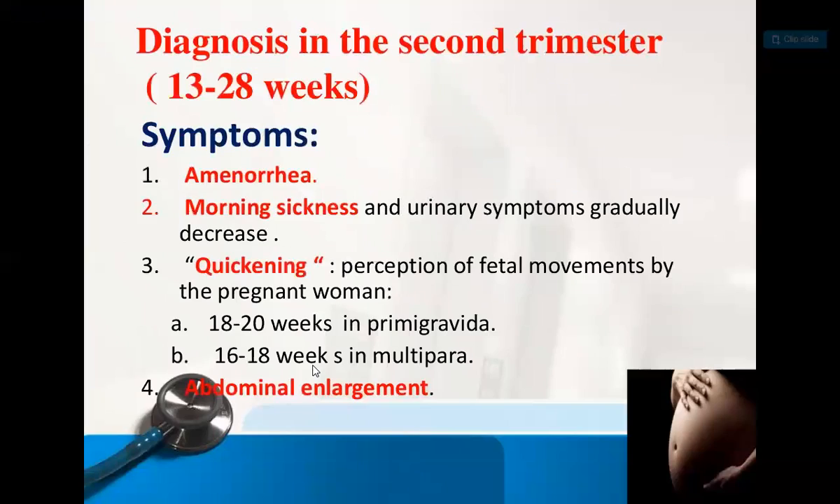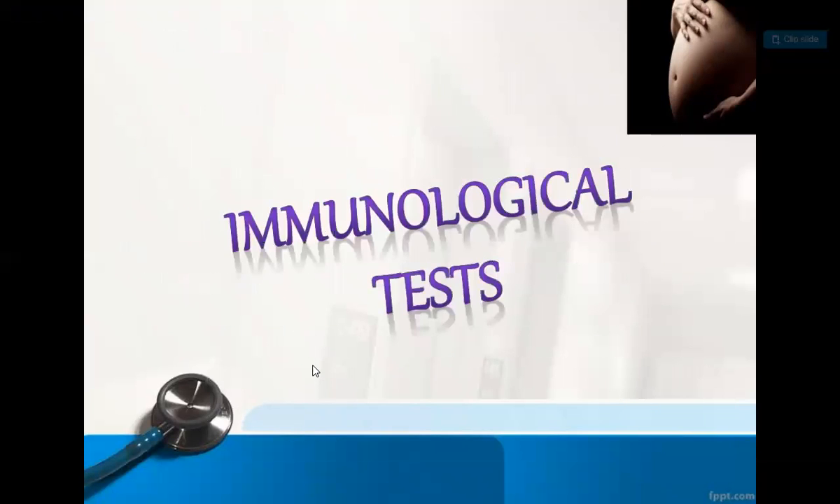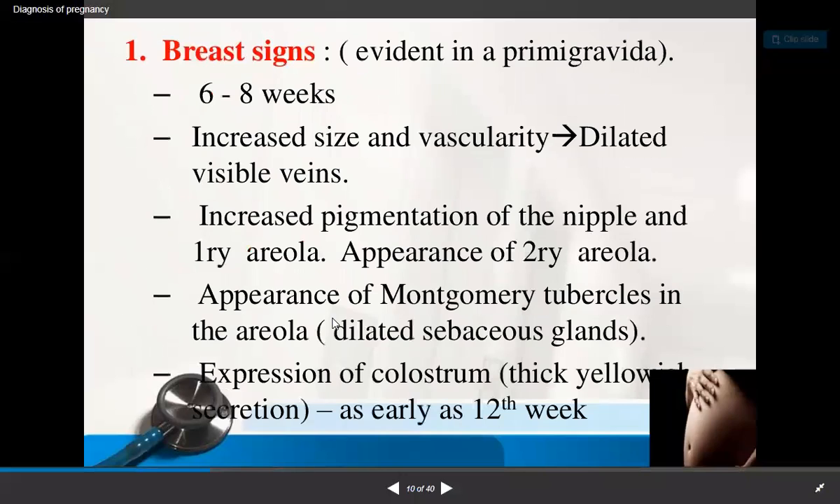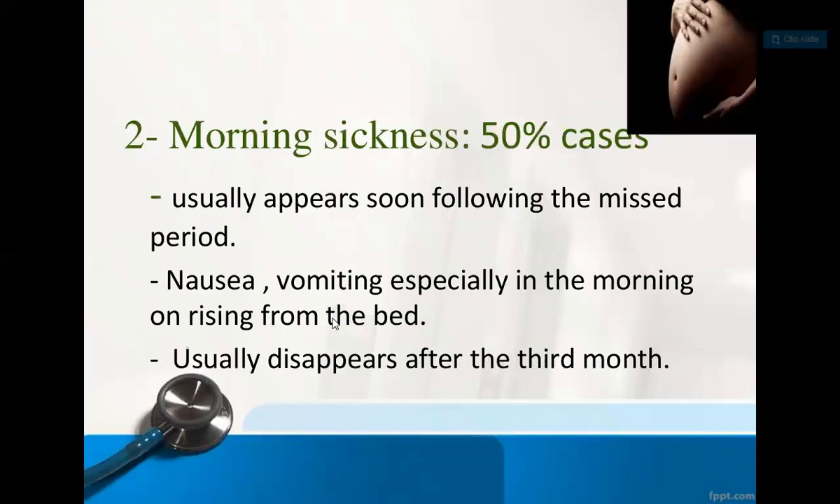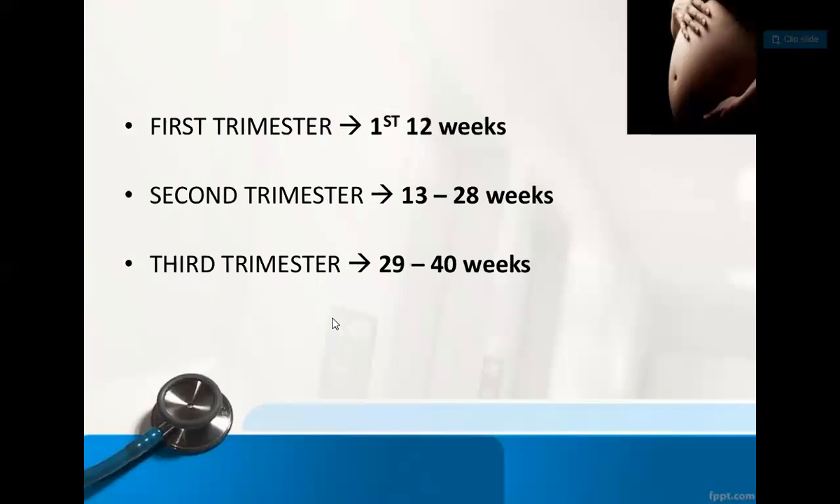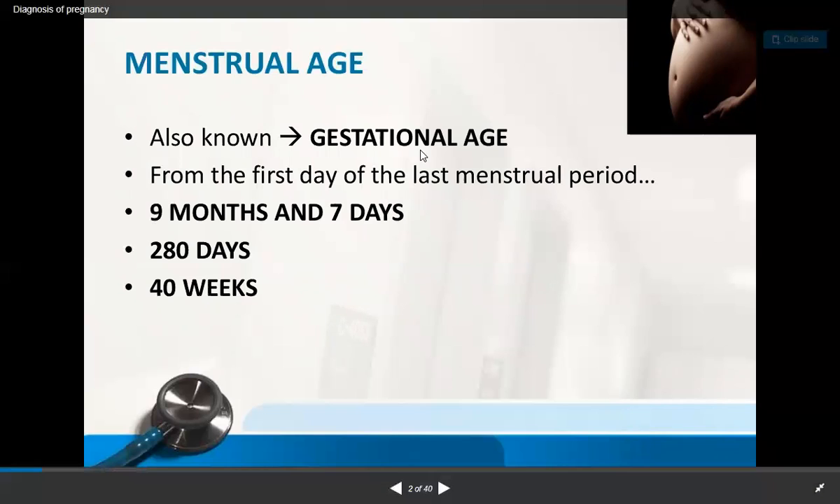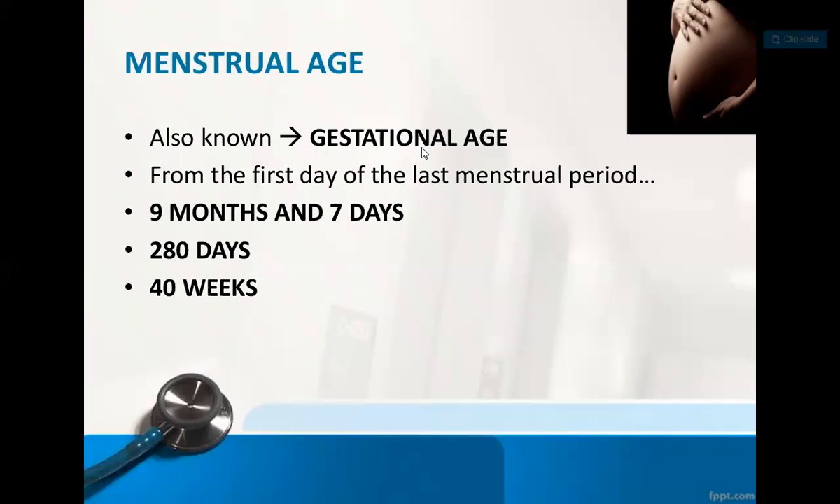So now let's have a revision of what we have seen today. What we have seen about the diagnosis of pregnancy. Menstrual age, also known as gestational age, is counted from the first day of the last menstrual period. In total, pregnancy is of 9 months 7 days. In days it is 280 days, and in weeks it is 40 weeks.